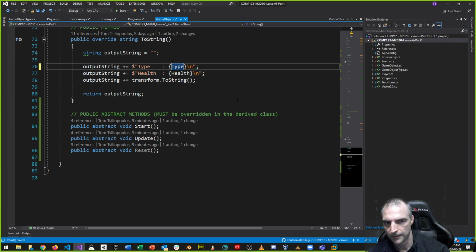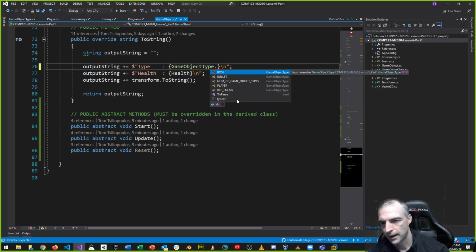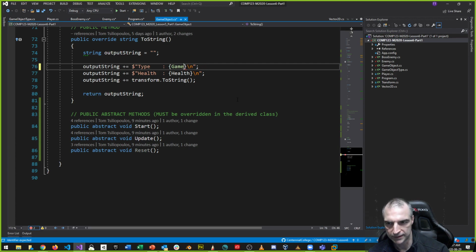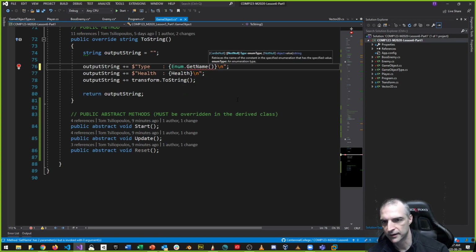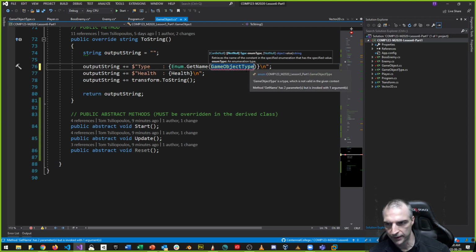So if we want to say game object type dot, actually it's an enum class, enum dot get name, and we want to pass in the enum type, right? So that's what it needs, the type name, which is the game object type. And what it also needs, not just the game object type, but the type that we want.